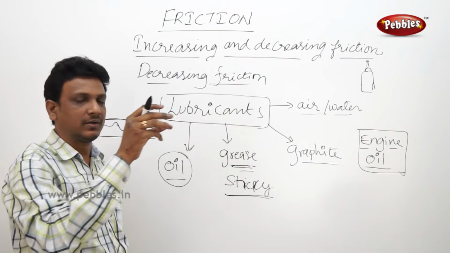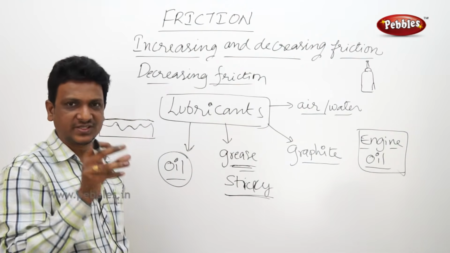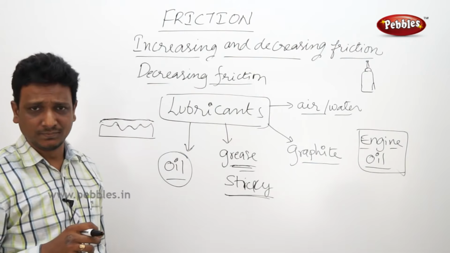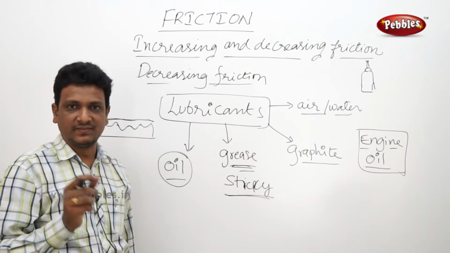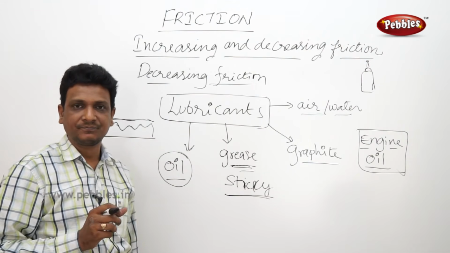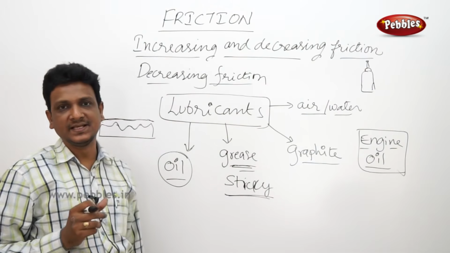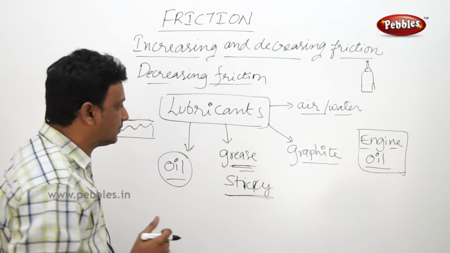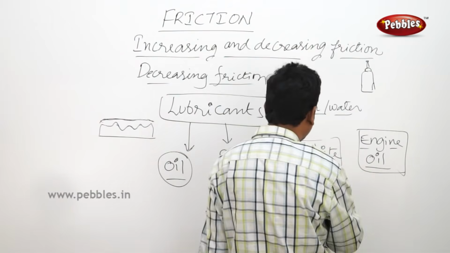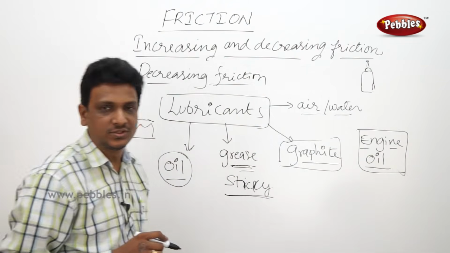Sometimes when you are putting a plug in the switch box, it will be very tight to pull on or to put. So there they will apply graphite powder, pencil lead. So then you can easily put and you can easily remove. You can reduce the friction. So graphite is used in certain machineries to reduce the friction.